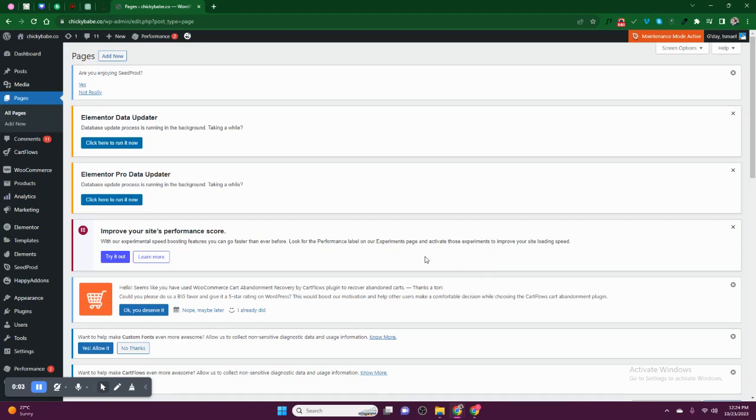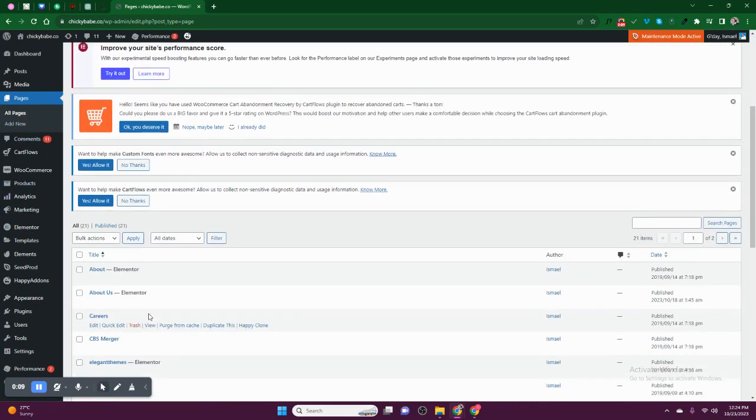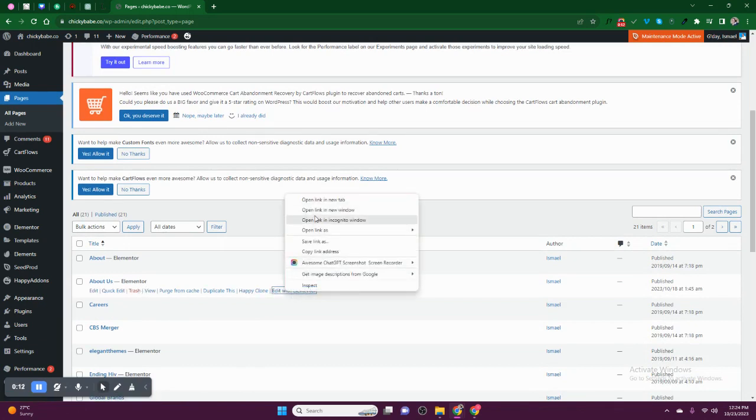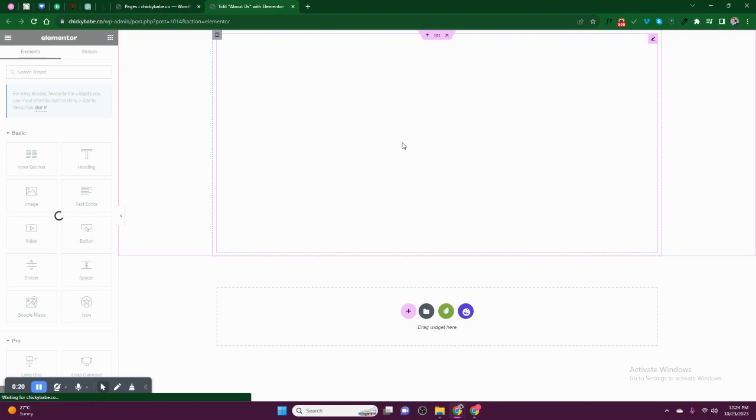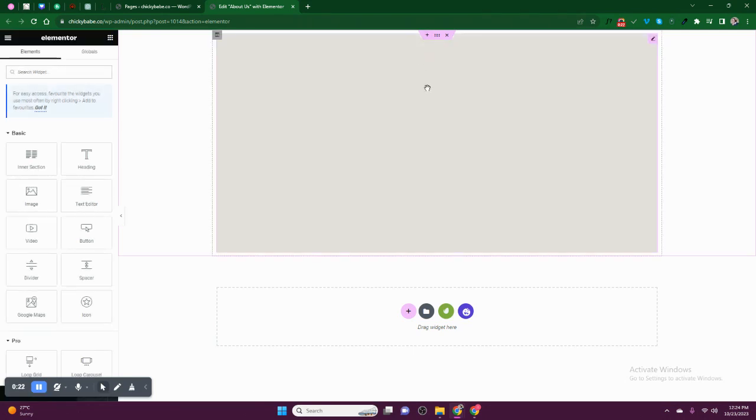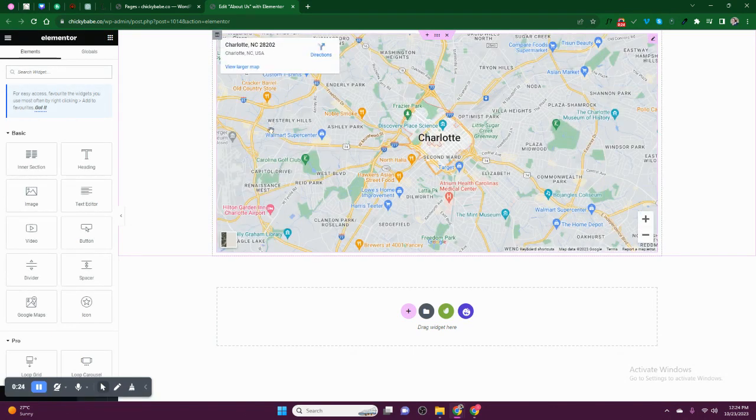We are creating a call to action button. To do that, go to a page, you need to add a call to action button. Open it. After opening it, assuming you have designed your page like this and you need to add a call to action button.